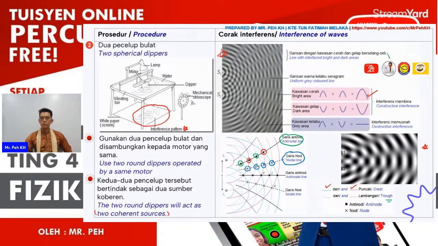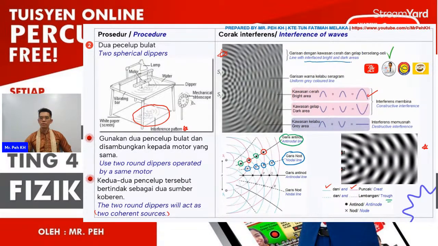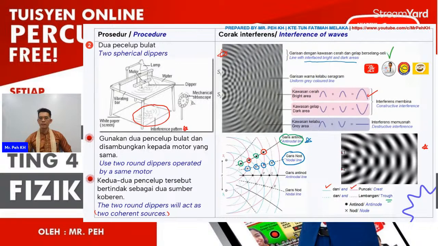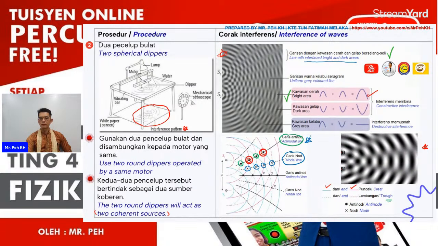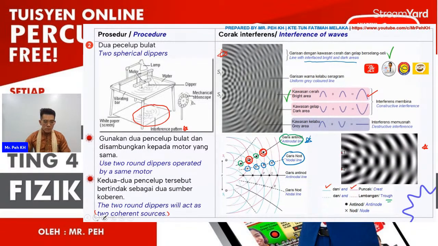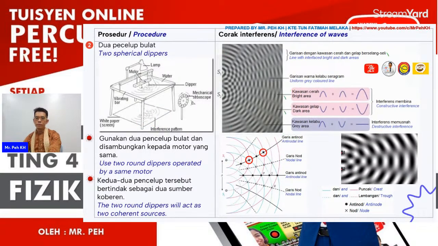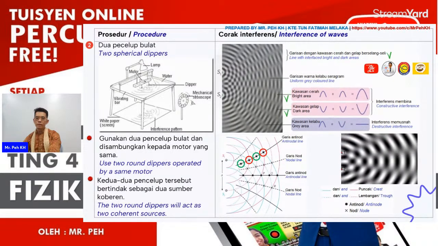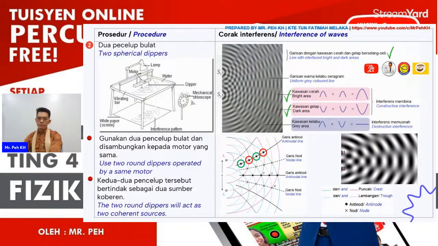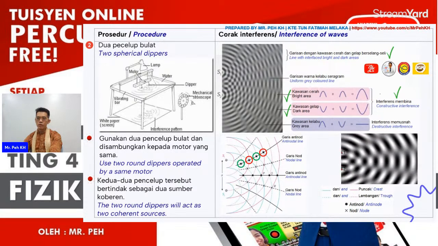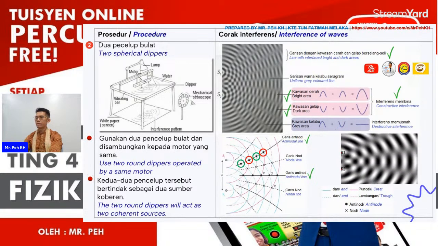So this is the line where the interface between the bright and dark areas will be shown by the antinodal line. This will be the bright area. And then the dark area will be here, these 2 points from a trough meeting another trough, just like I explained to you already. And then this is the constructive interference area. When we join all the lines, we know it as the antinodal line.